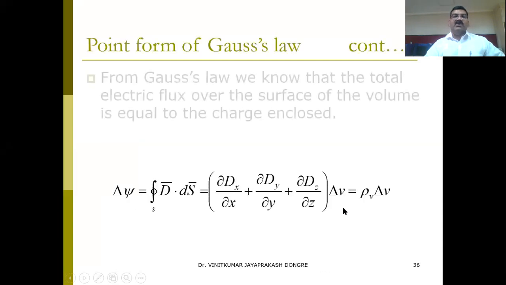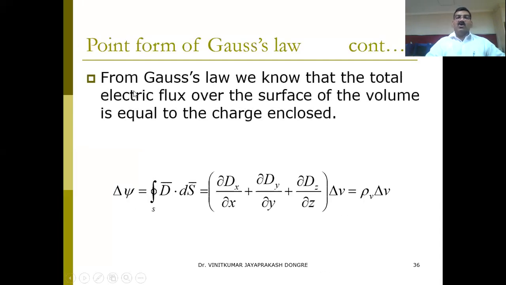So what do we have to do then? From the Gauss law, we know that the total electric flux over the surface of a volume is equal to the charge enclosed. So the del psi, the surface integral D dot dS, is given by this into volume. This is nothing but rho v, partial differentiation of D with respect to volume. This is rho v and del v.